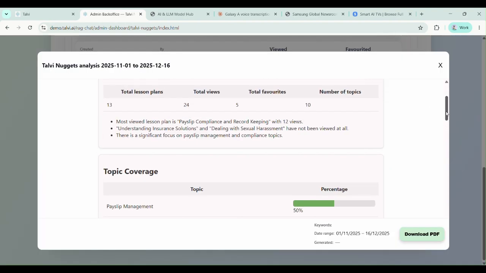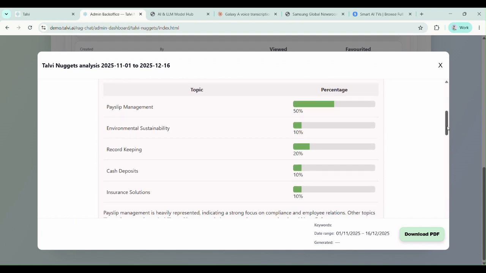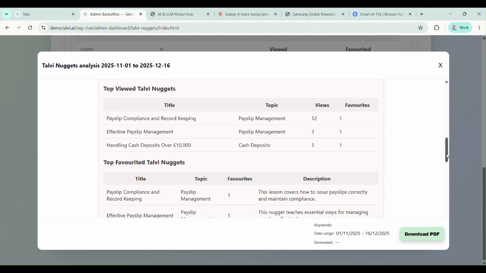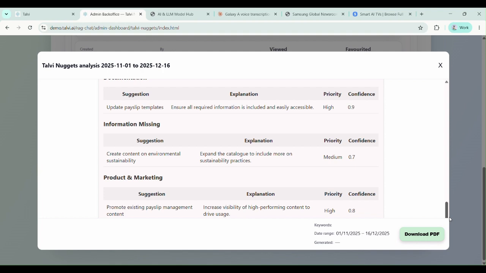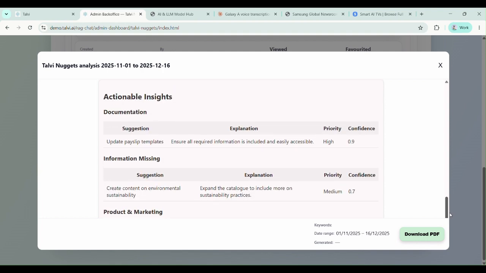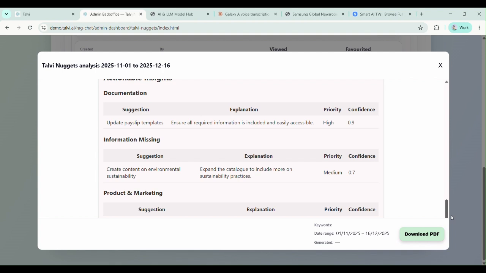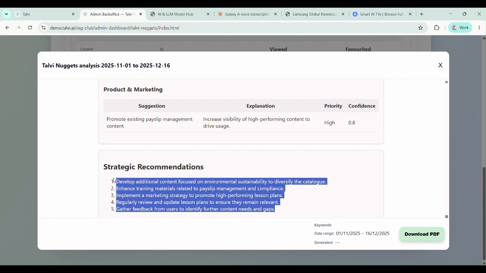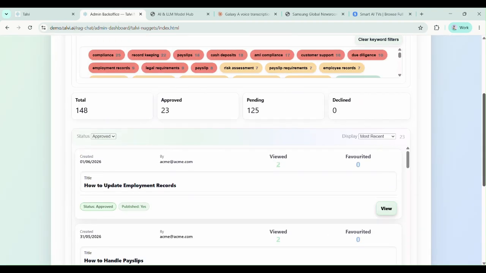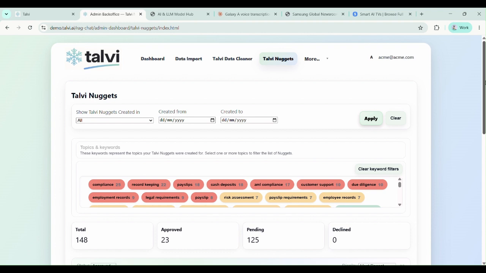So based on your learner behavior, here's the stats. Payslip management's been asked for 50% of the time. There's a knowledge gap. Usage tables, keyword analysis, and then at the bottom here, Talvi will give you, the L&D department, actionable insights with a priority and a confidence score. So my strategic recommendations from Talvi: develop additional content on environmental sustainability, enhance training materials related to payslip management. So you get all of the data you'll ever need and recommendations on how you can improve your learning based on how your learners are using your Talvi system.